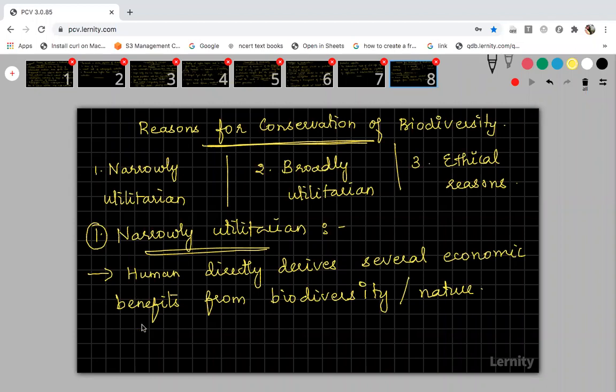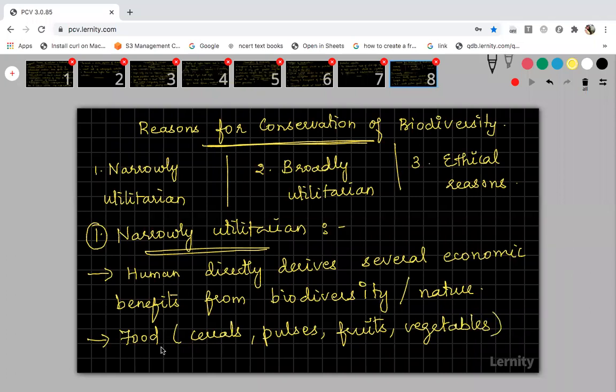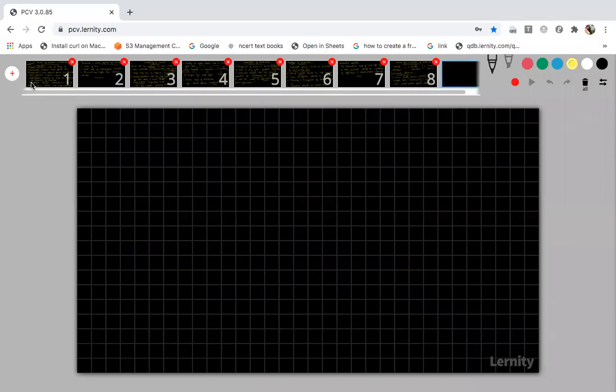Let me tell you what benefits we get from biodiversity under this narrow utilitarian view. Like food, we are dependent on plants for food. Plants come under biodiversity. Take cereals, rice, wheat, and then pulses, fruits and vegetables. All these come from biodiversity. We are dependent on plants for food. Apart from food, what are the other things we depend on?